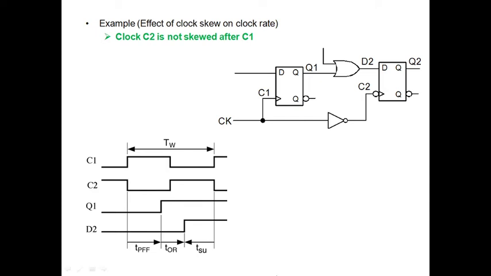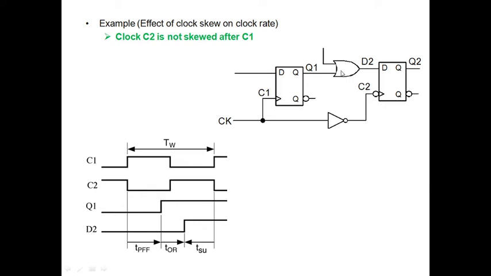And let me demonstrate the waveforms. C1 is a positive edge of a clock and C2 is completely a negative edge of a clock. Now Q1 changes because of the previous flip-flop's propagation delay. So I am having a transition here, logic 0 to logic 1. This Q1 is passed as an input to the second flip-flop, that is D2.